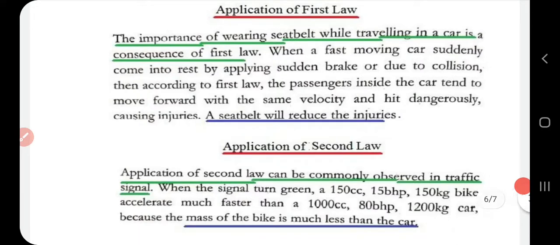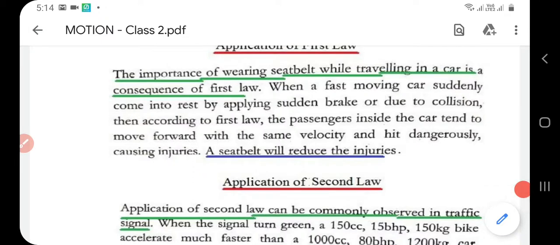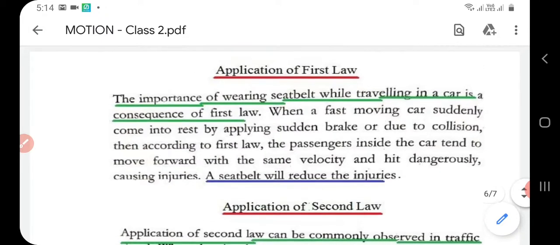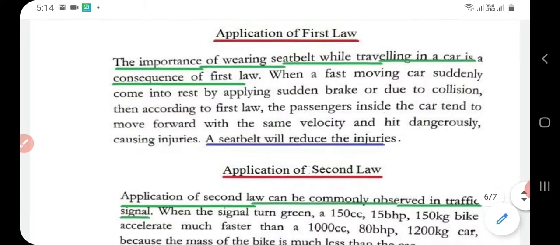First one, the application of the first law. Now the first law, that says about the importance of wearing a seat belt while traveling in a car, is a consequence of the first law. Suppose that you are traveling in a car without wearing a seat belt and the driver applies a sudden brake, then what will happen to you? If you are not wearing a seat belt, you will have a tendency to move forward with the same velocity and hit dangerously. This will cause you injuries. So a seat belt will reduce injuries. If you are wearing a seat belt, this will not happen and you will be safe from injuries. So that particular concept is a consequence of the first law.